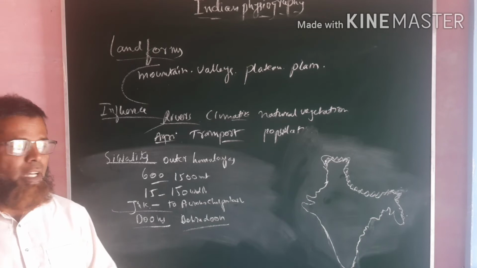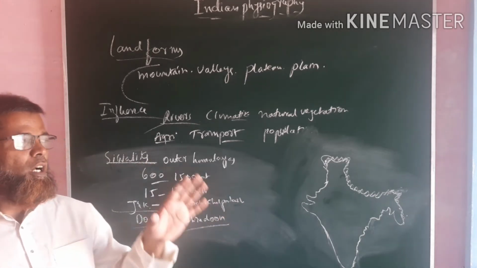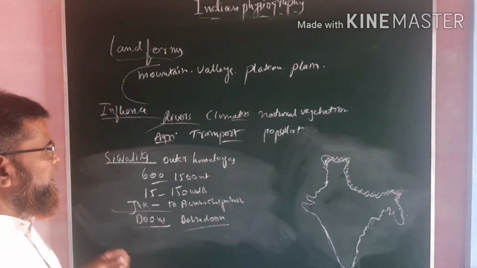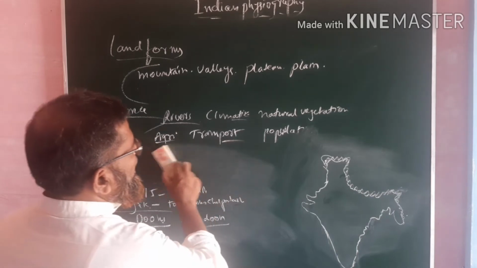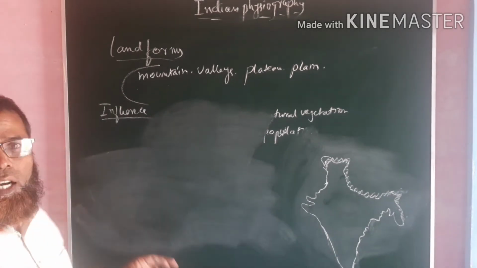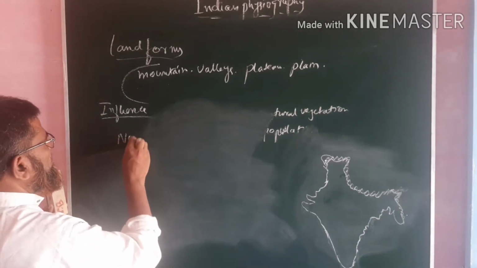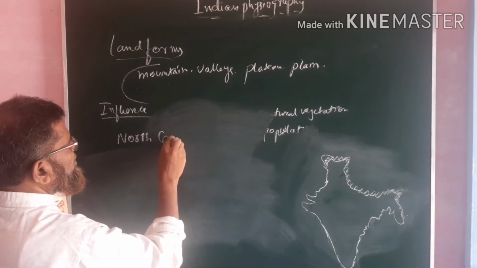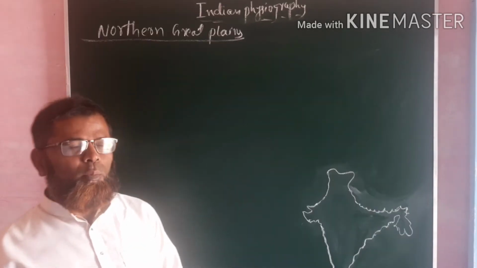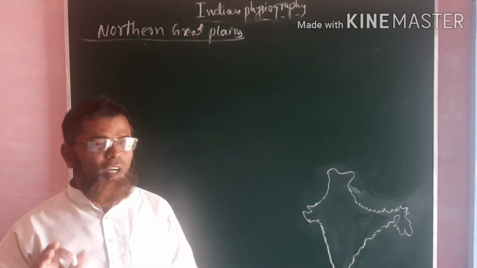This much is enough regarding the Himalayas, and already we came to know how those were formed and which are the three important divisions of Himalayas. After this, let us go to another important physical division of India, called the Northern Great Plains. The Northern Great Plains is the second physical division of India.